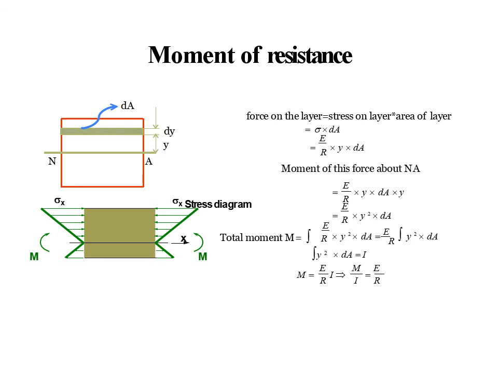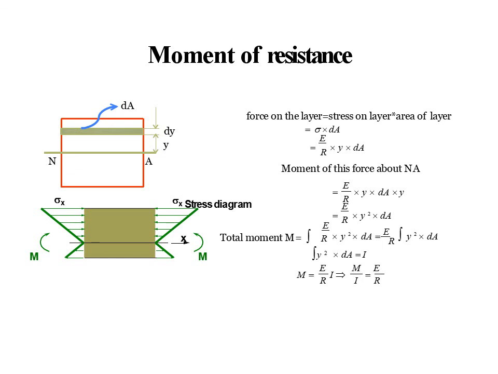Here, the force into distance. The force value is E by R y into dA, multiplied by the distance from this point up to the neutral axis, y. So force E by R y into dA into distance y. Simplifying this, E by R into y square into dA. So this is the moment for the particular small section.